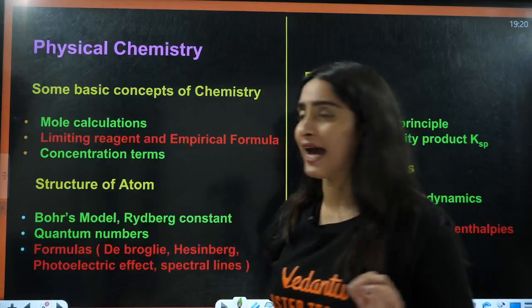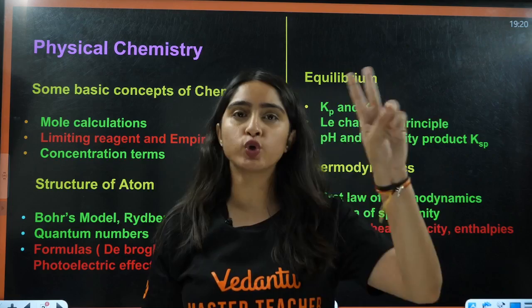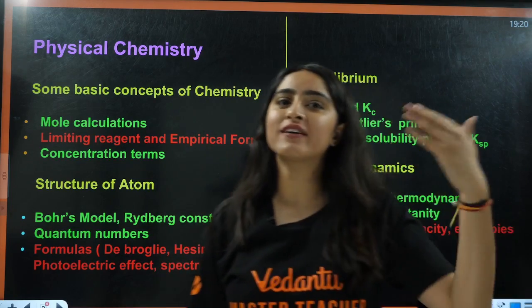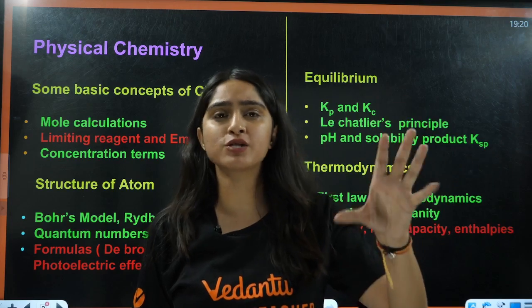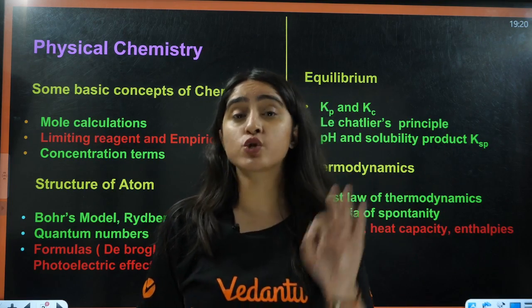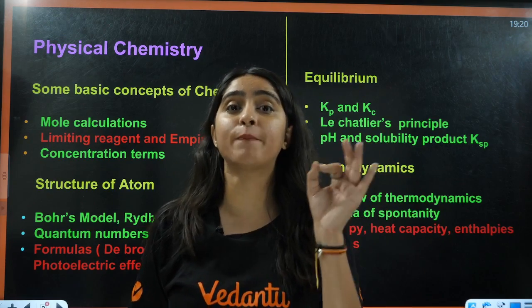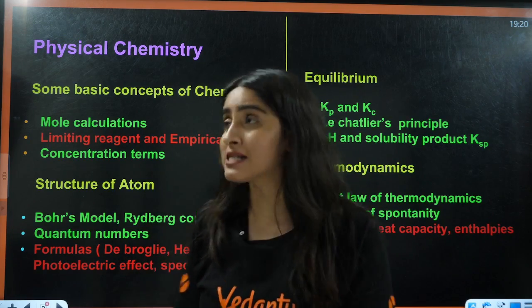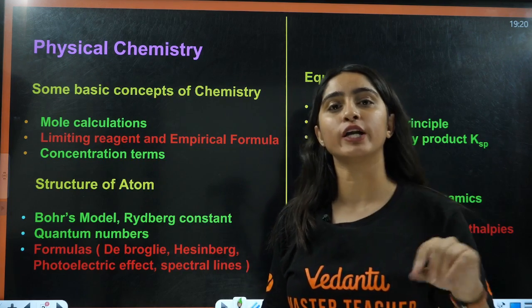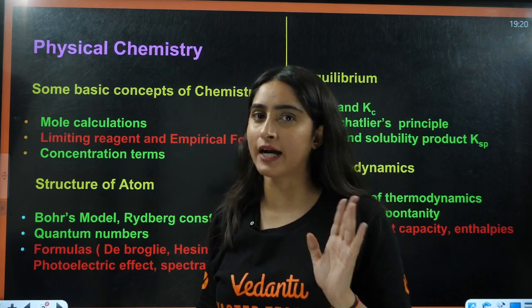And students, here I have divided the topics into two parts, green and red. The green part is for those targeting around 100 plus or 120 plus marks in chemistry. But those students who are targeting 160 plus should do both green and red ones. Okay, so according to your target, you select the topics that you want to do.